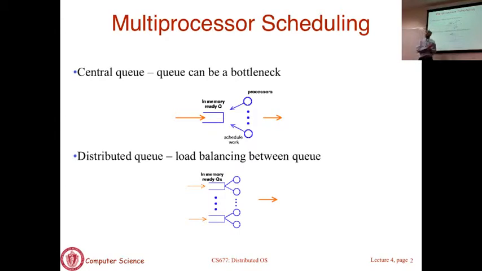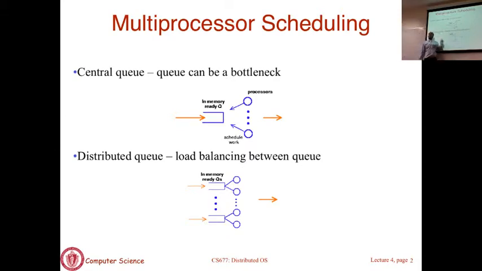So now there is less contention. As there is less contention, there is less idling of the CPU whenever the scheduler runs, because you will not have to block on a lock. Okay, so that has taken this bottleneck problem away, but now you have another set of problems. You have to decide how to assign tasks to these queues. In this case, there was only one queue, so you just joined that queue. Now you have n queues, so you have to decide how tasks join, and here's the problem.